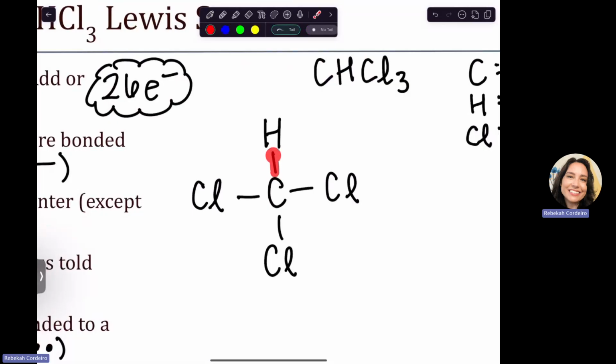Hydrogen now has access to 2. Remember, each line represents 2 electrons. Hydrogen is actually totally good with 2, so we can't add anymore. Chlorine, though, only has 2. Chlorine is not good with 2. It wants 8. So I need to add 6 more. So I'm going to add that in dots. Pairs of dots. 1 pair is 2. 2 pairs is 4, and 3 pairs is 6. So now this chlorine has 2, 4, 6, 8. I'm just going to kind of copy that as I go through my other chlorines.